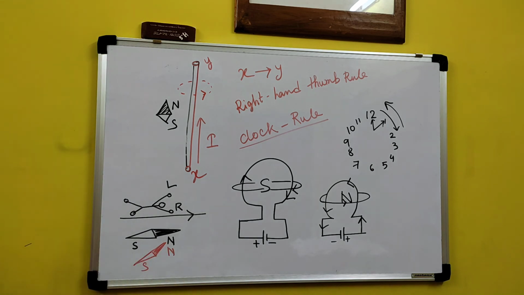Clear? So what we studied today: we had already studied Oersted's experiment, which tells us that if current is flowing through a conductor, a magnetic field is generated. And the next three rules are the right hand thumb rule, the clock rule and Ampere's swimming rule. In these three rules, we studied that if current flows through a straight conductor, which one will be the north pole, which one will be the south pole, and in which direction the compass will be deflected. Thank you, class.